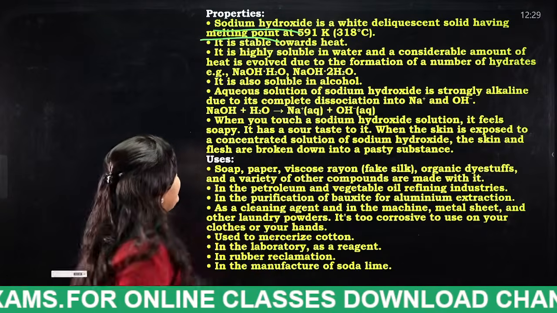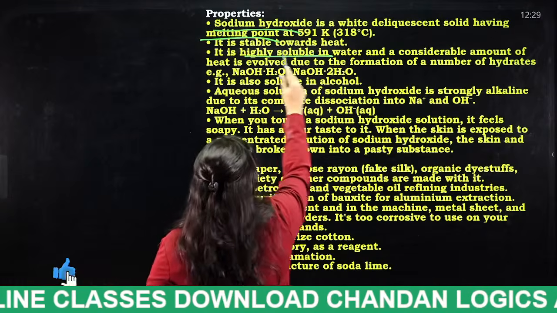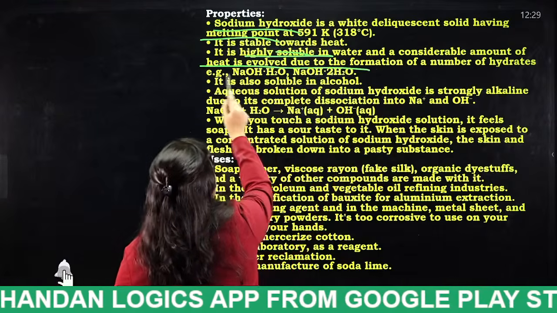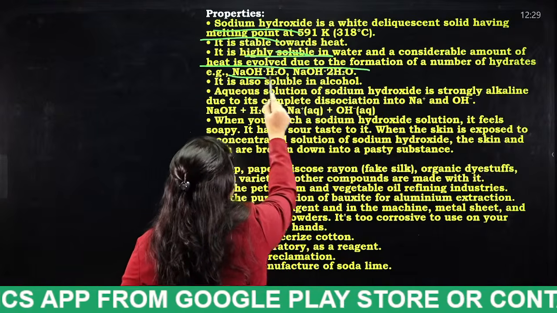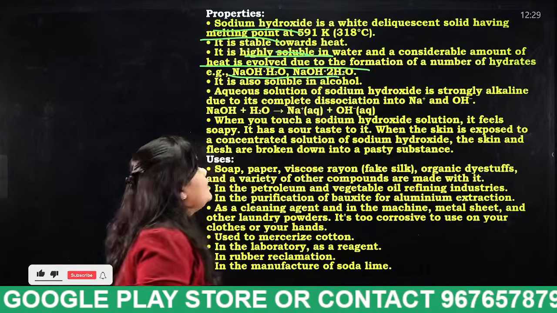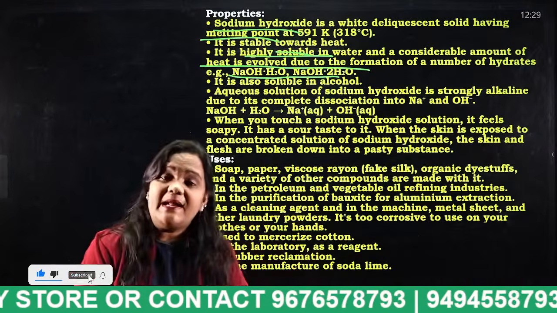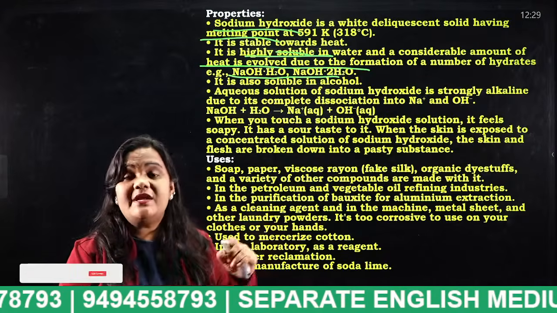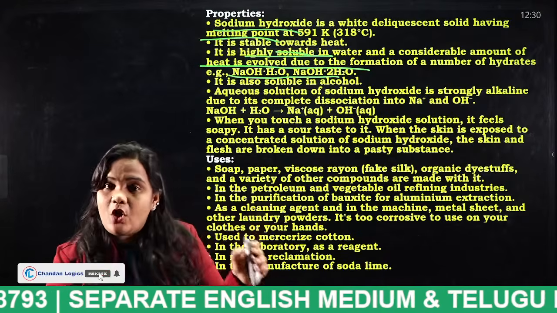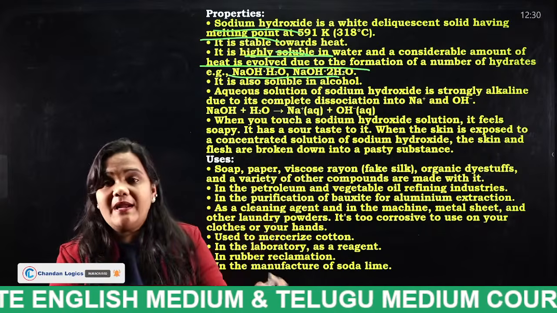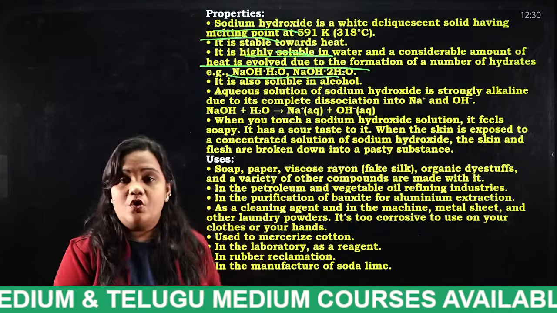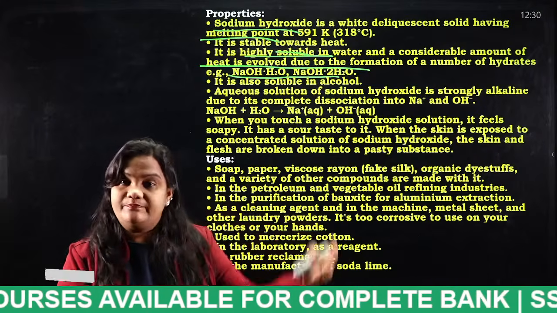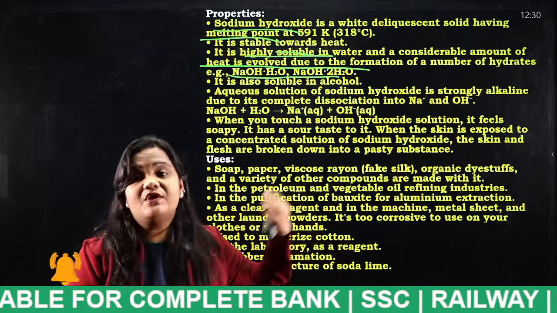It is also highly soluble in water, and a large amount of heat is evolved with the formation of a number of hydrates, for example NaOH·H2O and NaOH·2H2O. It is soluble in water and also soluble in alcohol. Listen properly, students: sodium hydroxide is soluble in water and in alcohol also. It releases a lot of heat.